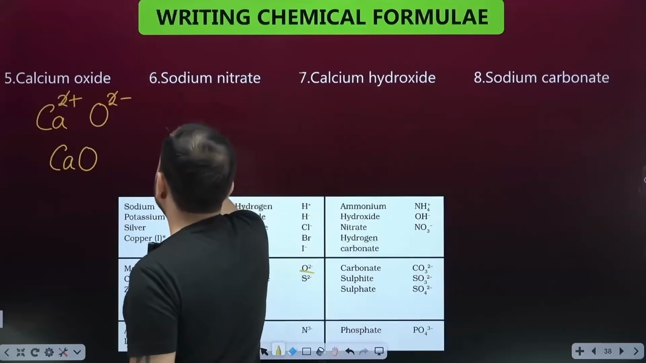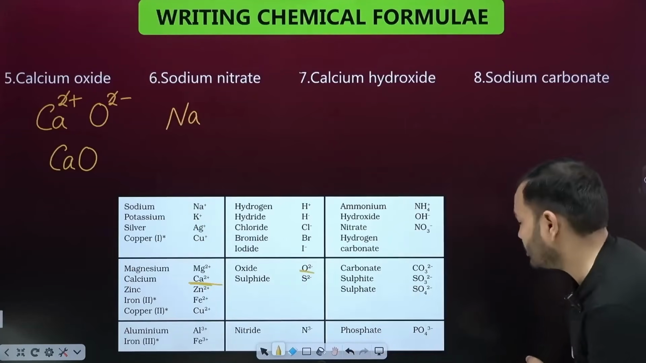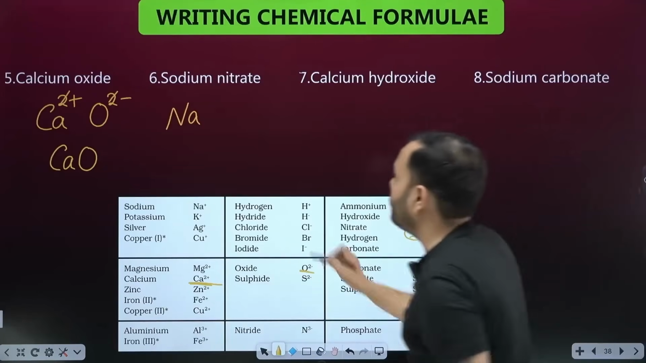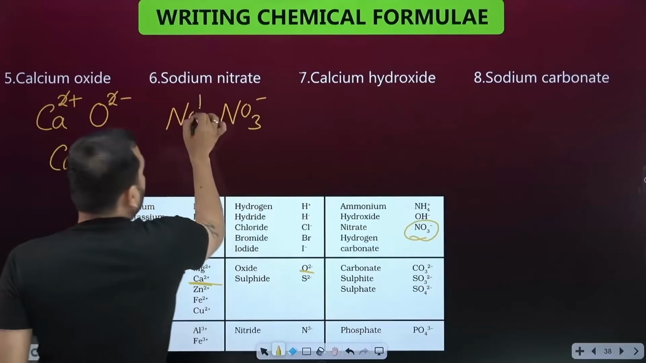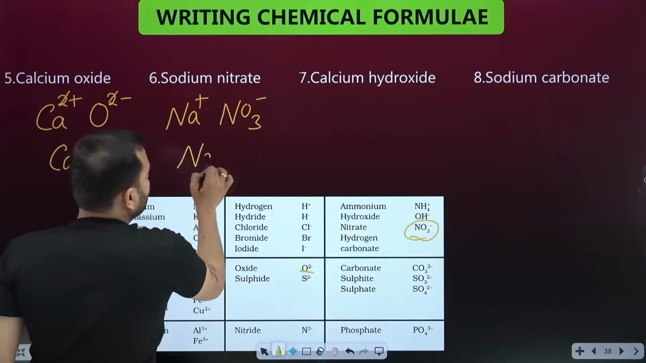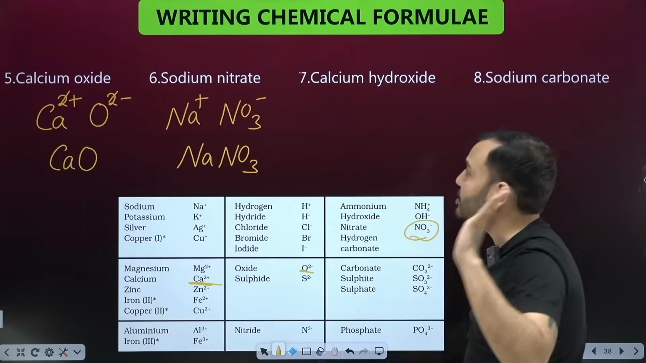Sodium nitrate. Sodium, Na. Nitrate, you have to find it, NO3 minus. Where is it? It's here. NO3 minus. Can you see? Okay, NO3 minus. What do you have to do on sodium? There will be +1. Both 1, 1. You will cross multiply 1, 1. Nothing will happen. The same thing is written. NaNO3.